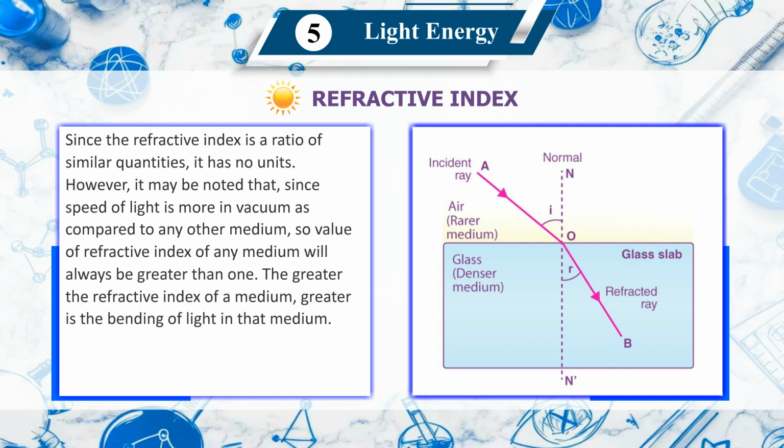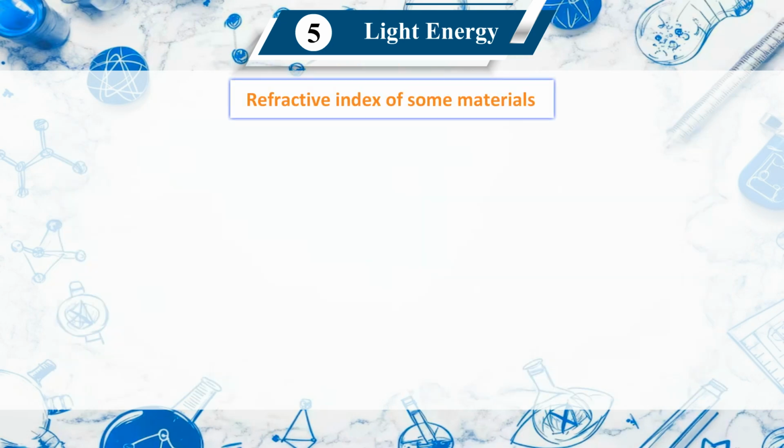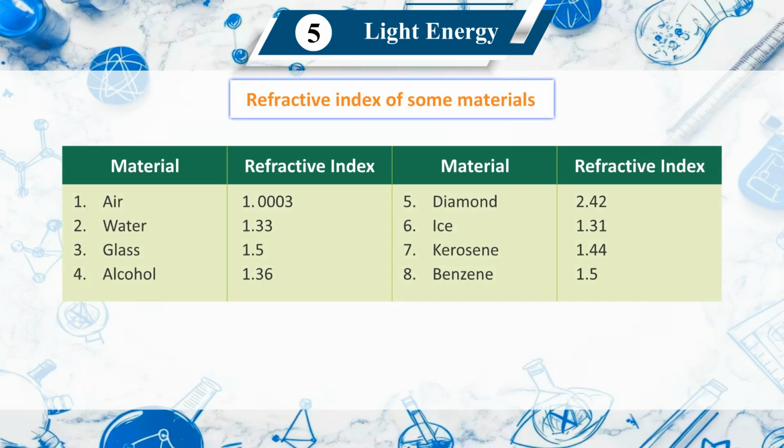However, it may be noted that since the speed of light is more in vacuum as compared to any other medium, the value of refractive index of any medium will always be greater than one. The greater the refractive index of a medium, the greater is the bending of light in that medium. Refractive index of some materials.